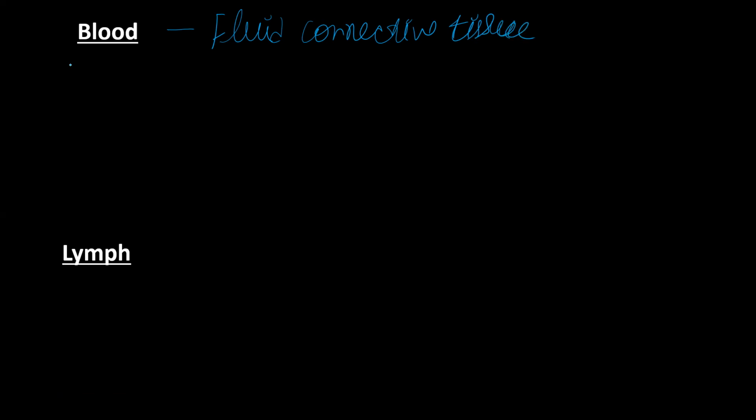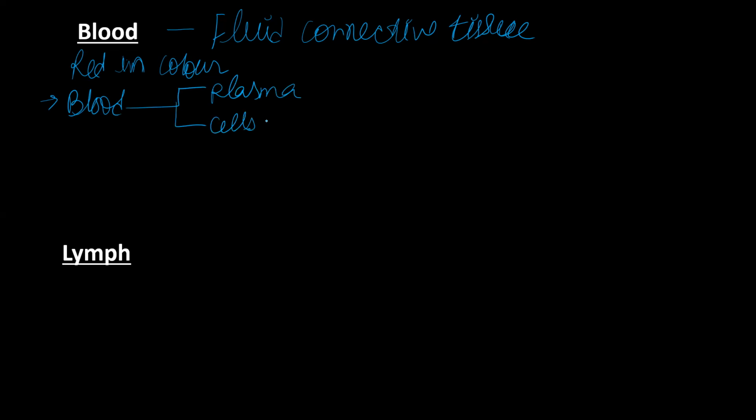All of you know that it is red in color. Why? It is red because of a special type of cell, RBC. Blood is composed of basically two things: the liquid part, which is plasma, and then a few cells that are present.